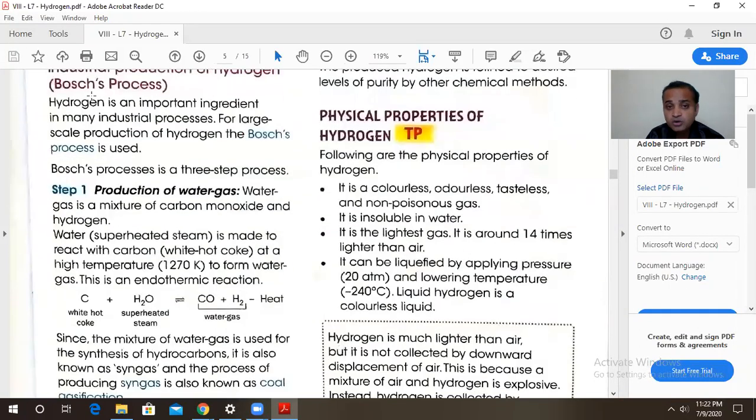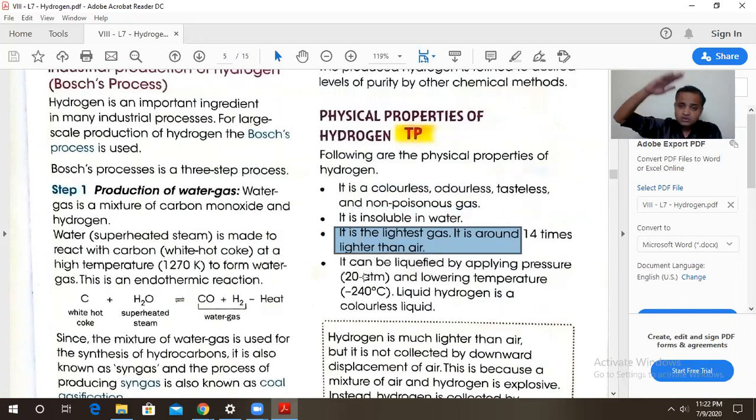Now, what are the physical properties of hydrogen? Till now, we have learned that hydrogen is a colorless, odorless, tasteless, and non-poisonous gas, insoluble in water, and the lightest gas. It is 14 times lighter than air. And it can be liquefied by applying a pressure of 20 atmosphere.